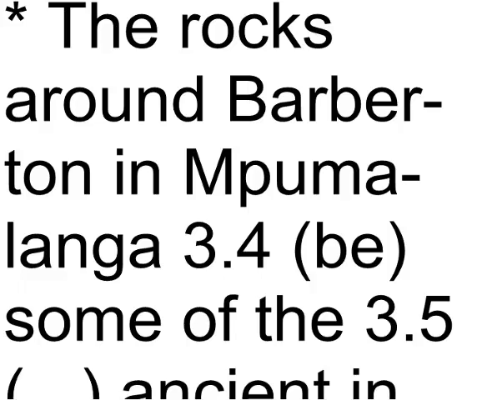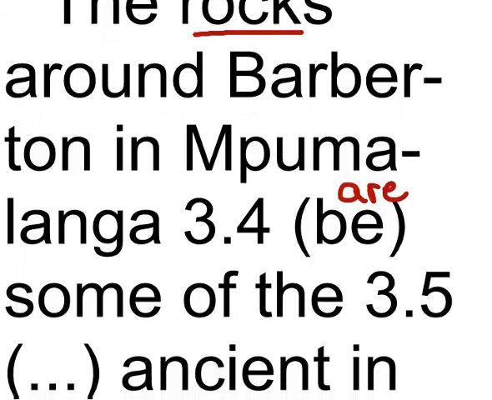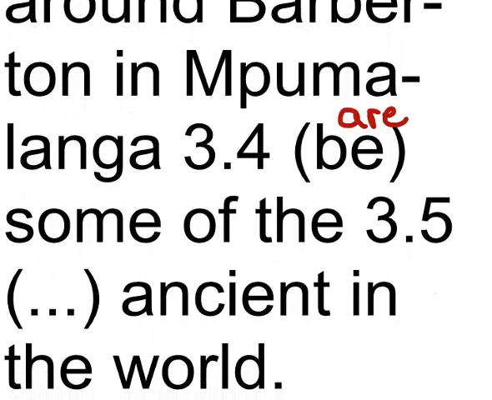So what is the verb from be? What is the subject? The subject is rocks. So we don't say the rocks be some. We say the rocks are some. And why am I choosing the present tense? Why not the rocks were some? Because the rocks are always there, so it's present tense. Some of the ancient in the world.